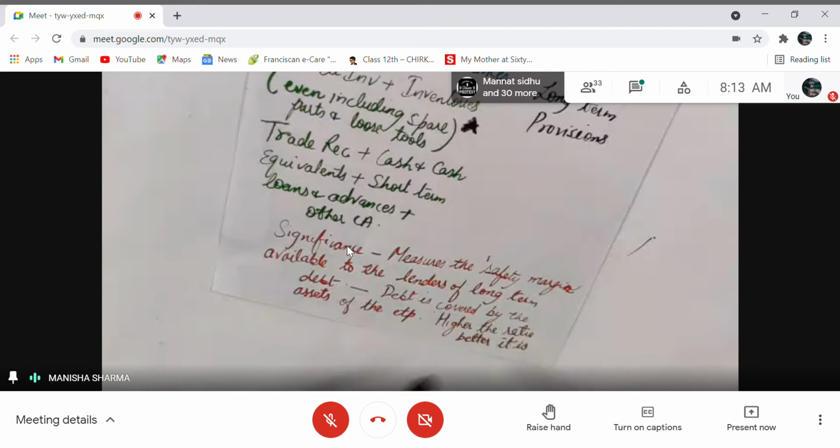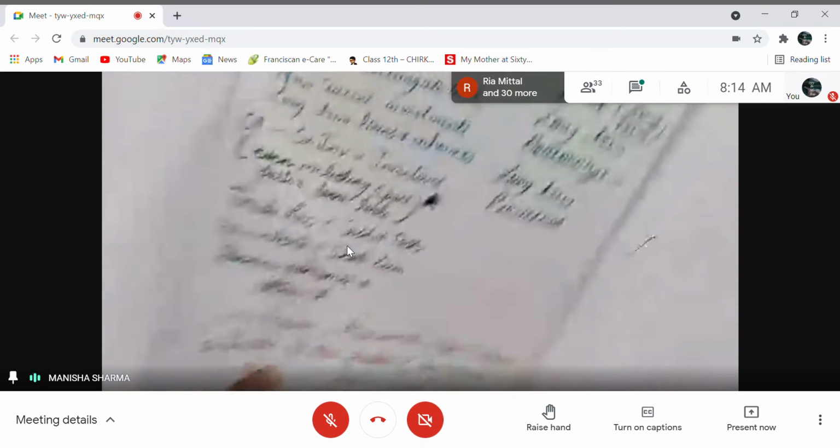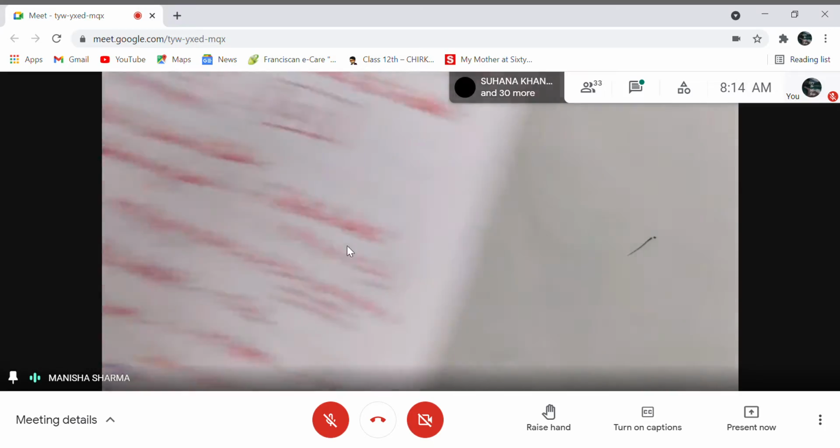Higher the ratio, better it is. Though it is a payout ratio, the ideal size is 1:1, that the total assets should be equal to total debts. Then we say that the company's safety margins are high, right? But the more the ratio is above 1:1, the better it is for the company. Now comes next. Let's take up the sums.